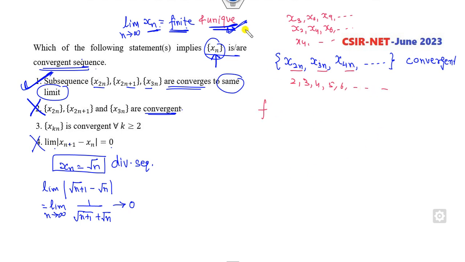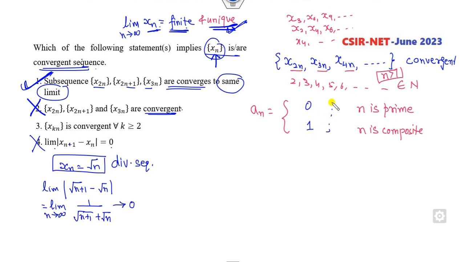So that's very simple. If I simply construct a sequence, what is that? This is just like the natural numbers n strictly greater than 1. Now consider n prime and n composite, non-prime. If I consider this as 0 and this as 1, what will happen? Out of this, if I define the sequence of the prime numbers like 3, 5, 7, 11 and so on, these are my individual sequences.